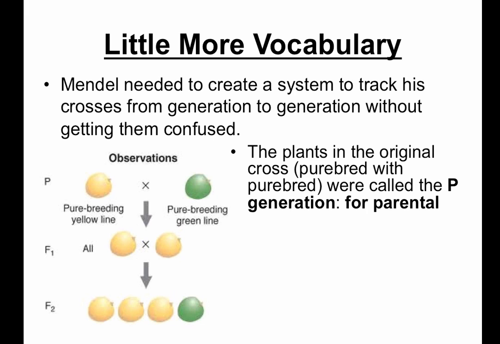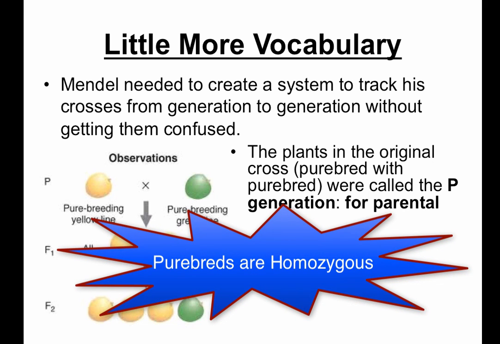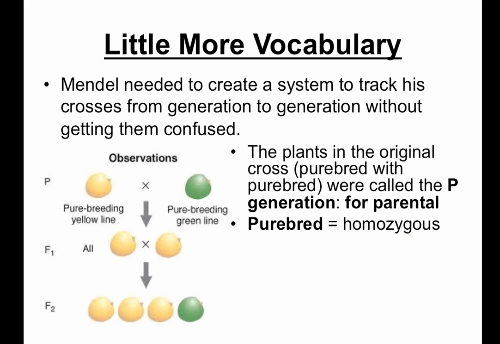Mendel crossed a purebred yellow pea plant and a purebred green pea plant, and this is considered the P generation. Moving forward, remember that when we use the word purebred, we mean that they are homozygous for a trait. On your vocabulary sheet, write down that purebred equals homozygous. At this time, I'd also like you to write down 2 examples of what homozygous genotypes might look like for plant height. Use the letter A to represent the alleles.